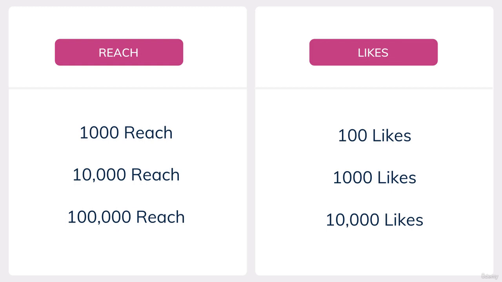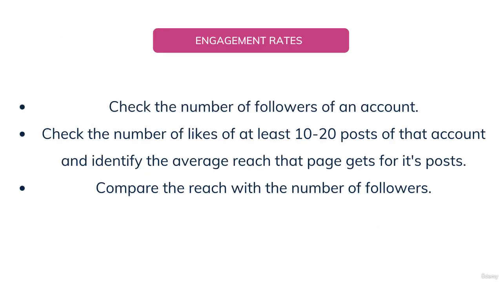So now let's view the most important part of this video, and that is engagement rates. Now I've shown you on the screen how to check the engagement rates of a page. The first step is to check the number of followers of an account. And the second step is to check the number of likes of at least 10 to 20 posts of that account and identify the average reach that page gets for its contents. In the previous slide, I showed you how to check the number of reach of a page by looking at the number of likes a post got from that page.